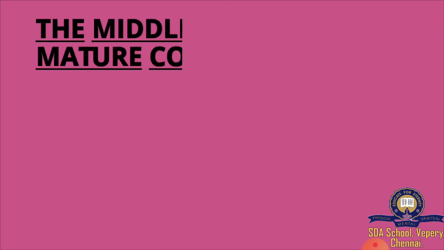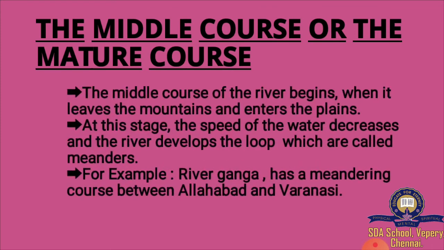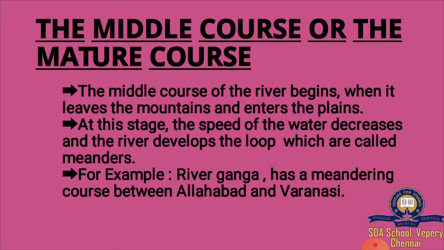Next is the middle course or the mature course. The middle course of the river begins when it leaves the mountains and enters the plain. In this stage, the speed of the water decreases and the river develops loops called meanders. For example, the River Ganga has a meandering course between Allahabad and Varanasi.